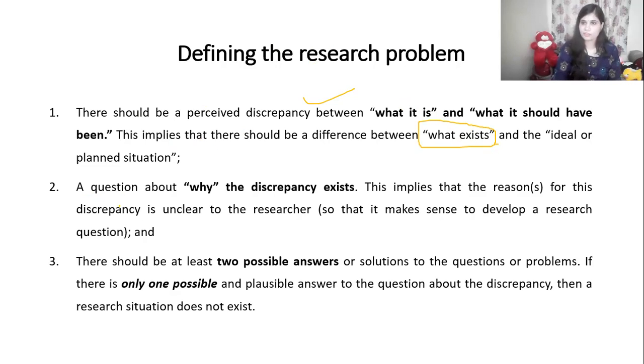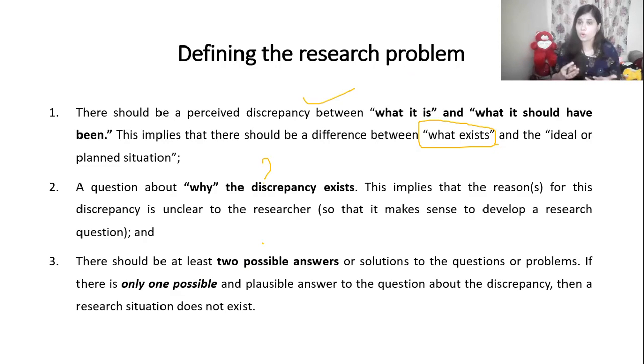The second thing Fisher says is that if a discrepancy exists between what it is and what it should have been, then why does this discrepancy exist? If you have reasons for that, then it qualifies as a researchable problem. The third thing Fisher says is that there should be two or more possible answers to your questions. It is not an exact answer. If you know the exact answer, then research is not required.